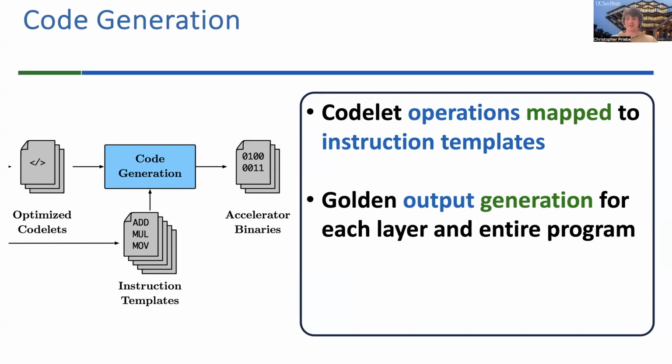So if you want to target a different architecture, all you need to do is define a new architecture covenant graph with these instruction templates embedded, and then you get automatic instruction generation. Additionally, our compiler also implements a PyTorch model of the various layers in the neural network, and it uses this to generate a golden output for your model. This can be used for hardware verification, for instance.